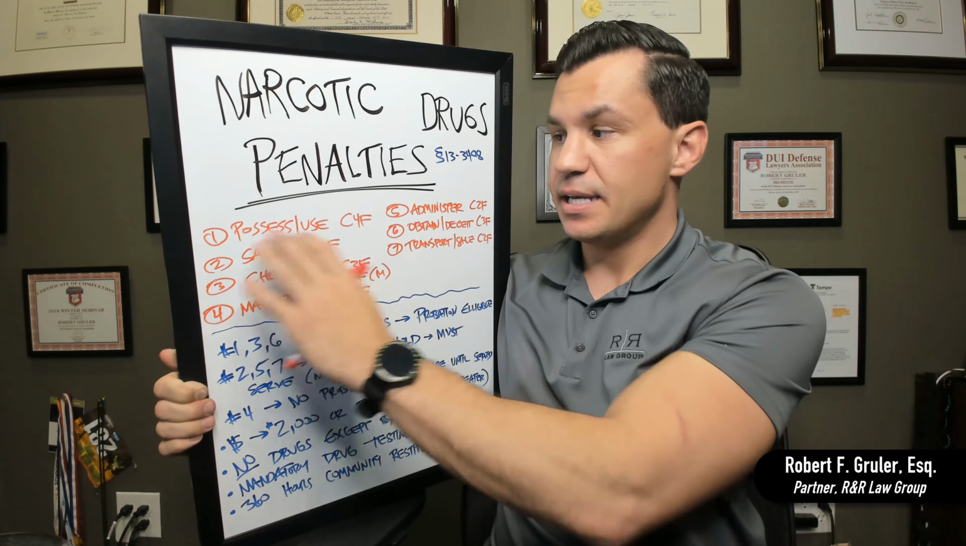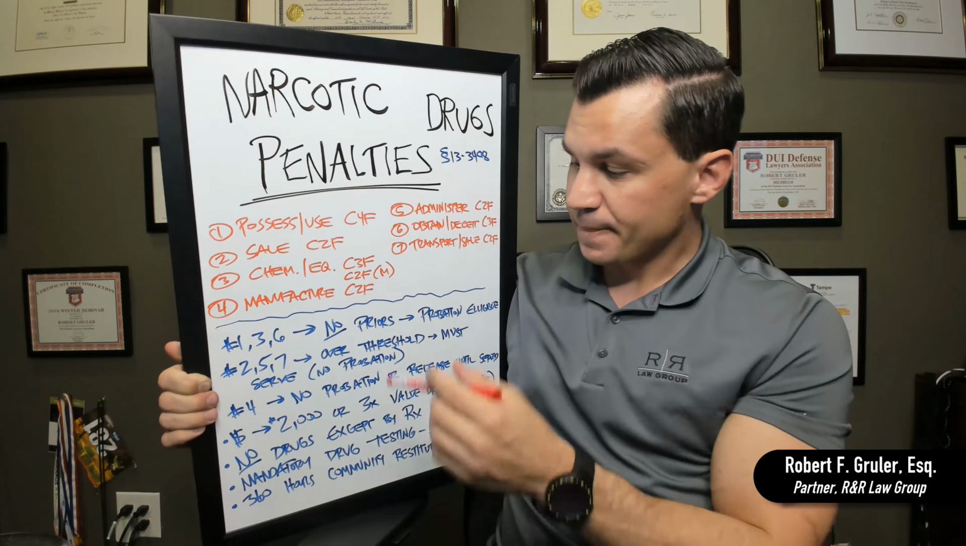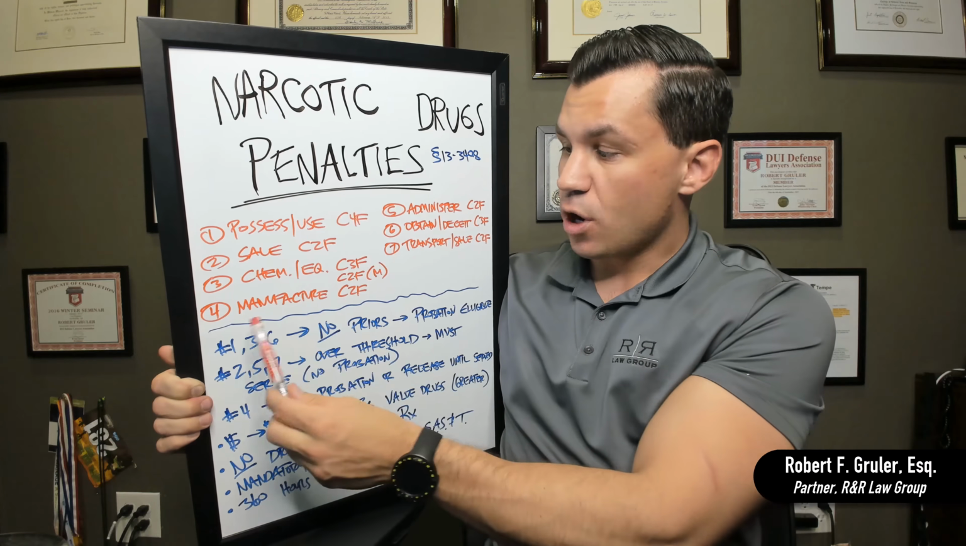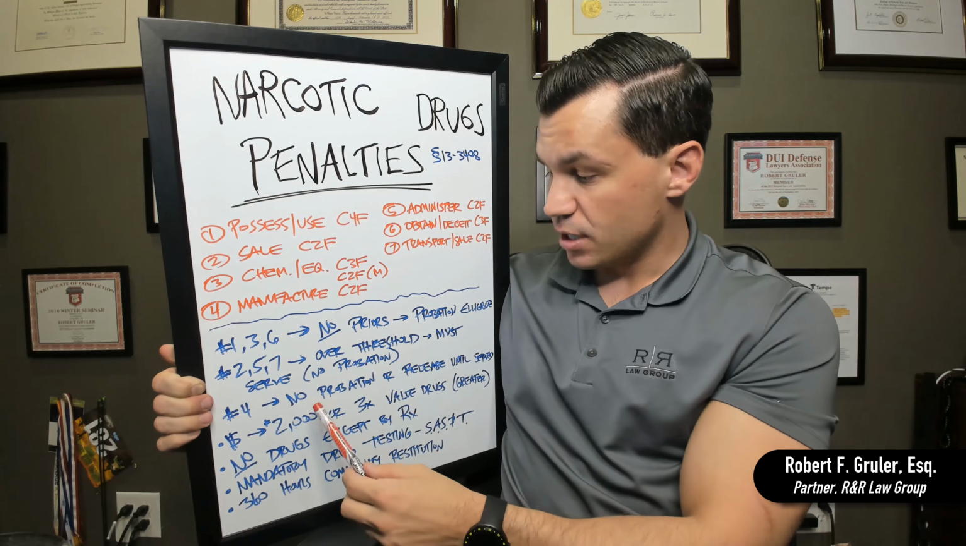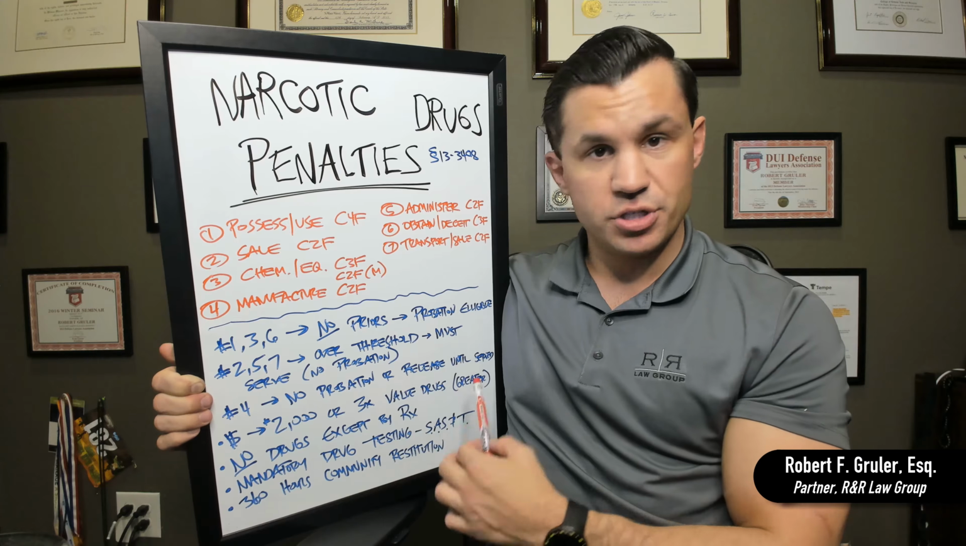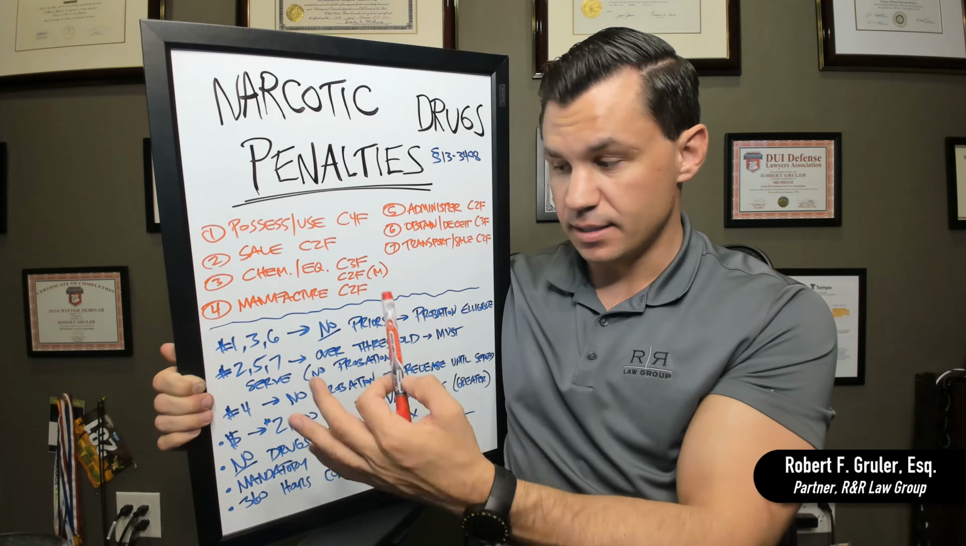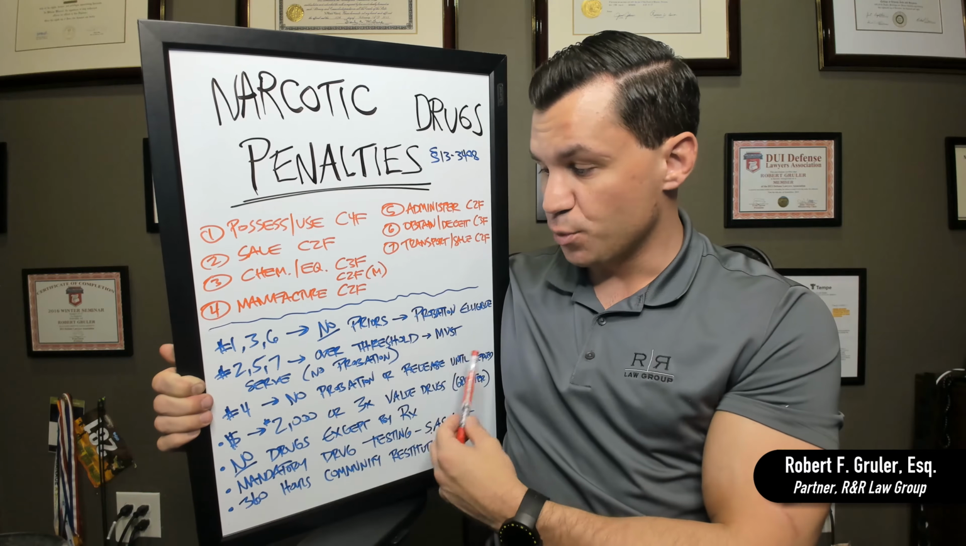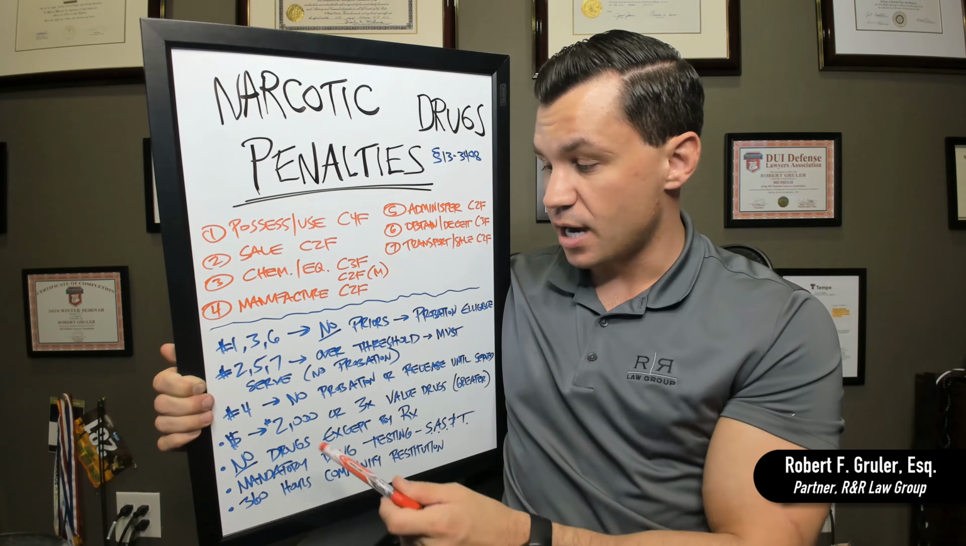Most people are going to be here in this number 1 category. For number 4, if you are manufacturing a narcotic drug, you cannot get probation. You just cannot get it. The law says in the statute 13-3408, no probation for manufacturing a narcotic drug.